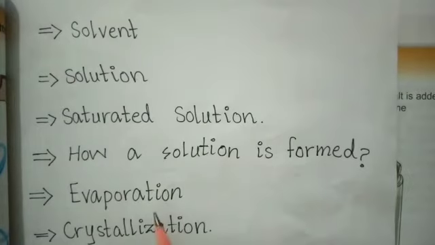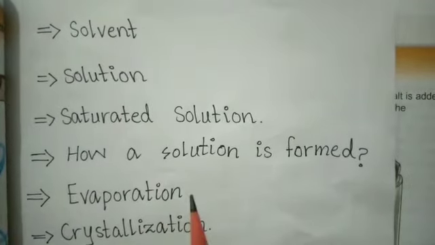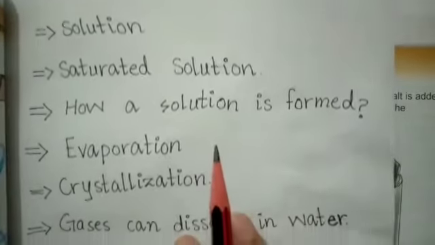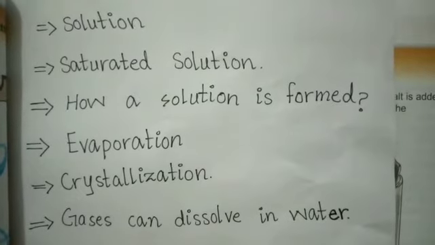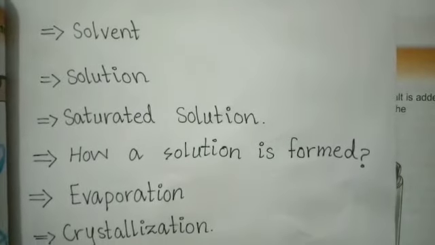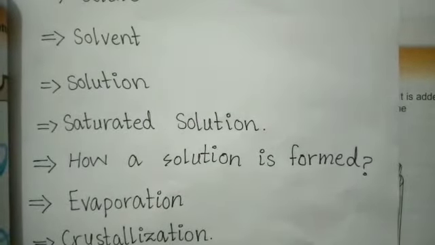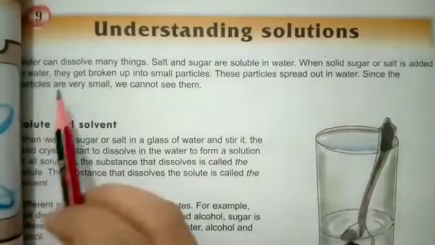The process of evaporation and the process of crystallization are also discussed in this chapter. And at last, we discussed how gases can dissolve in water. So these are all the points that we discussed in this chapter one by one. So let's start the chapter.